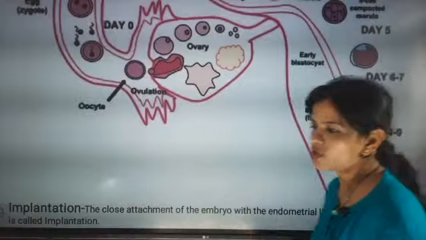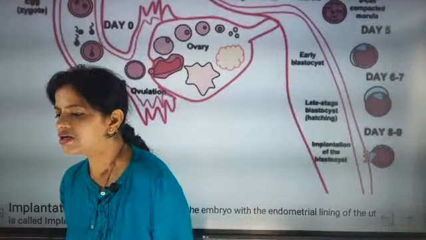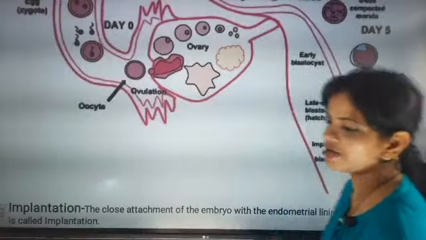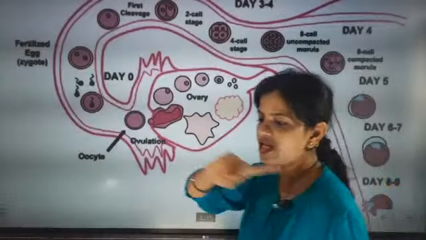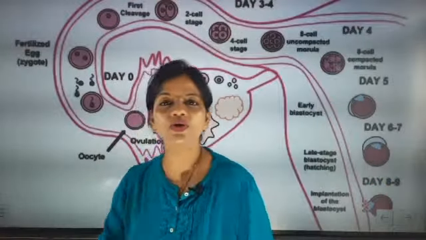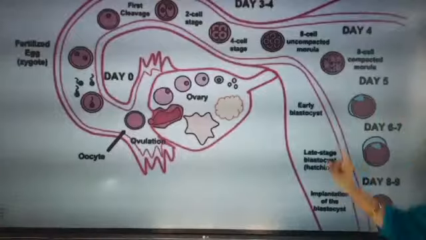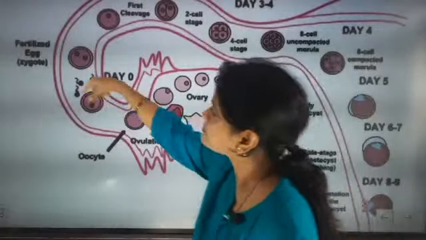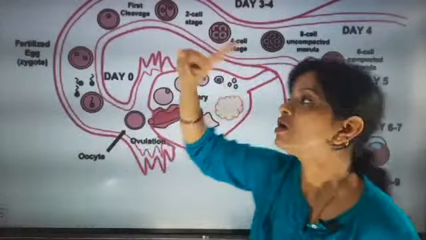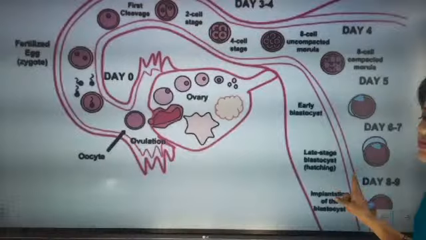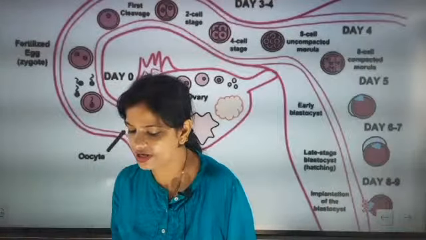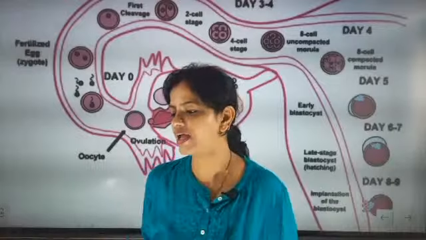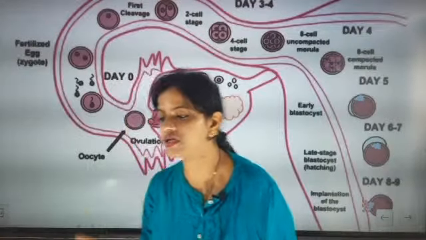Till here I hope everybody understood. Nothing new was taught; we have already discussed these points. From day 1 of fertilization to day 8 to 9, the egg starts its journey and goes and joins the inner lining of the uterus, the endometrium wall. Till here, everybody understood? Only type Y or N. I am going to go to the next point.